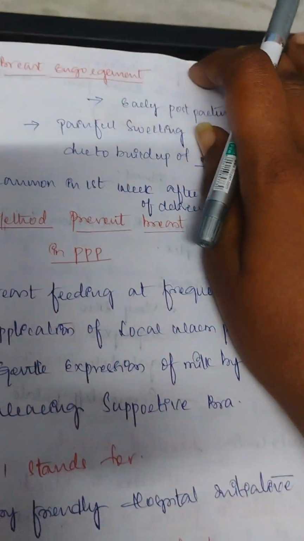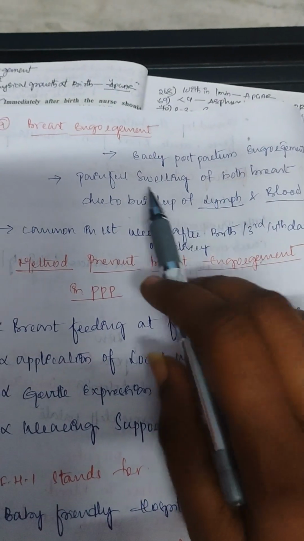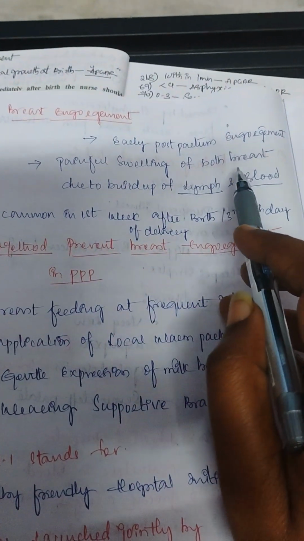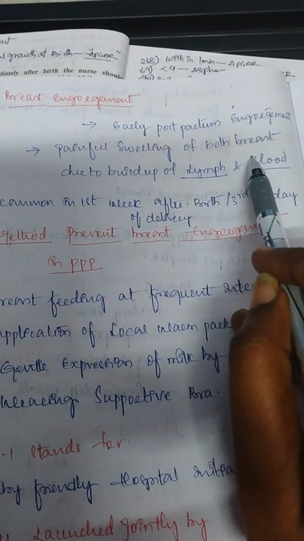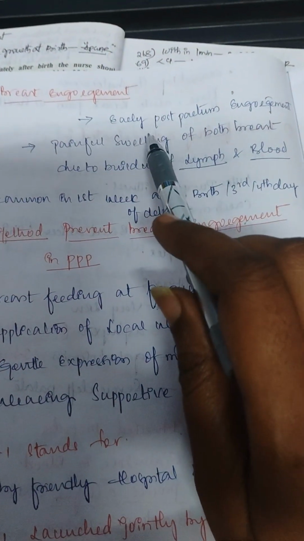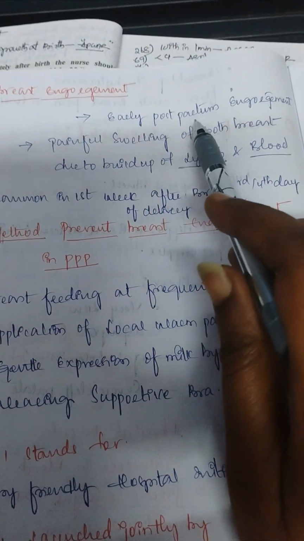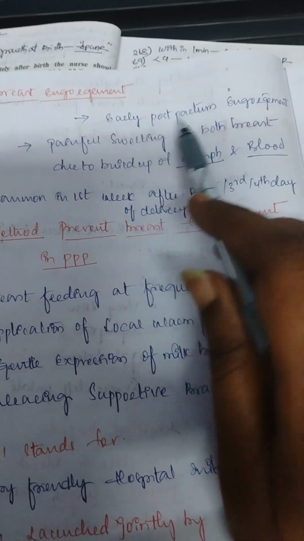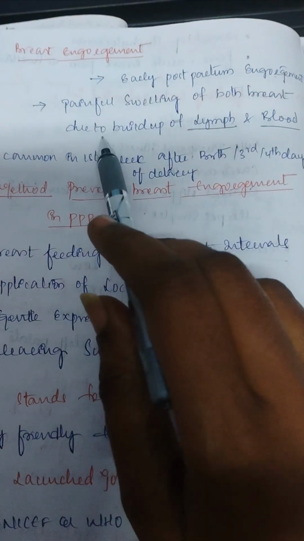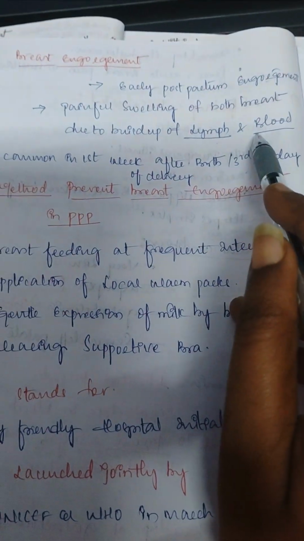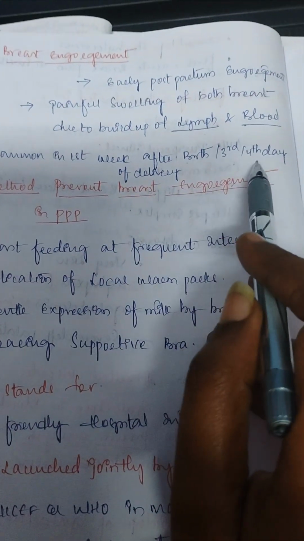The next, what is meant by breast engorgement? Breast engorgement is a painful swelling of the breast, and we can see this in the early postpartum period, so we can also call it early postpartum engorgement. The main cause of breast engorgement is the buildup of lymph and blood, and commonly we see it in the first weeks after birth, or the third or fourth day of delivery.